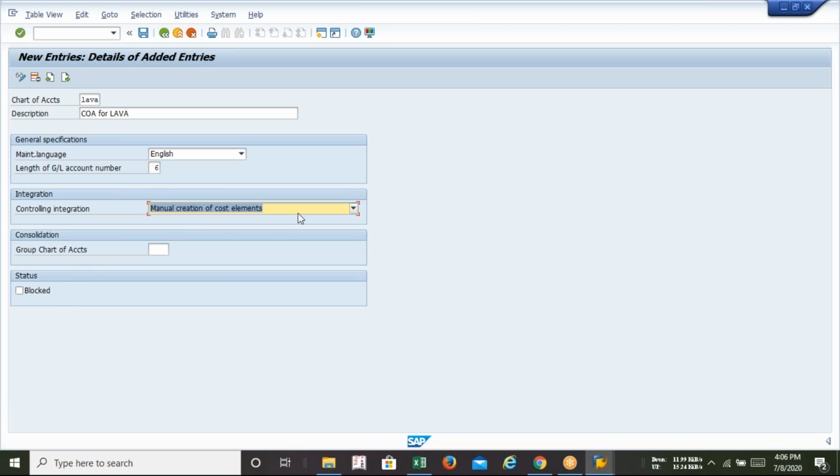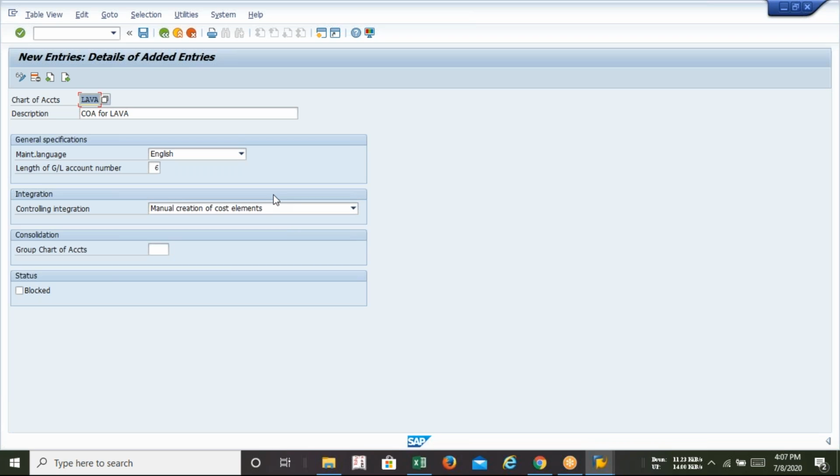As a controlling integration, this part you will remember whenever we'll be starting the CO module, this configuration will appear. Manual integration and automatic integration. There are 2 types of integration with the cost element in CO module, manual and automatic. So what is the difference between the manual and automatic? We will discuss in CO module. So here you just select as a manual integration. Okay, that's it for the chart of account.